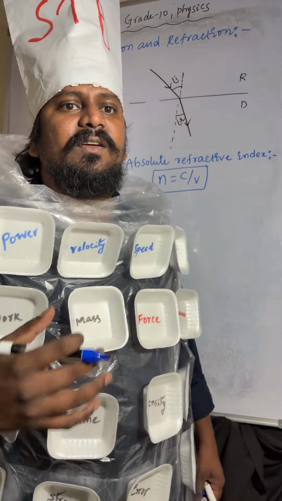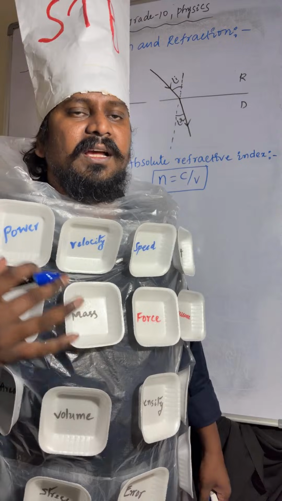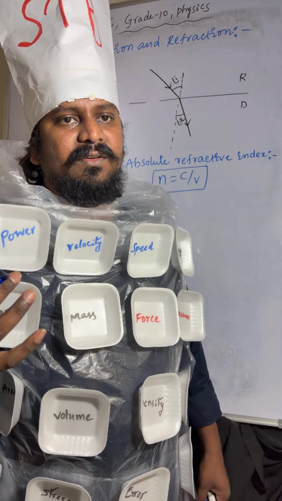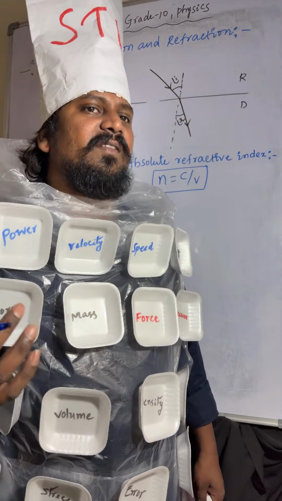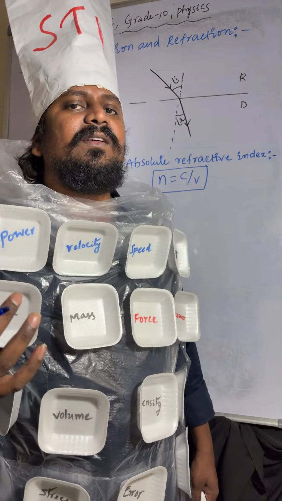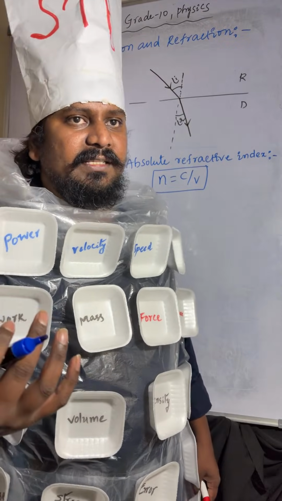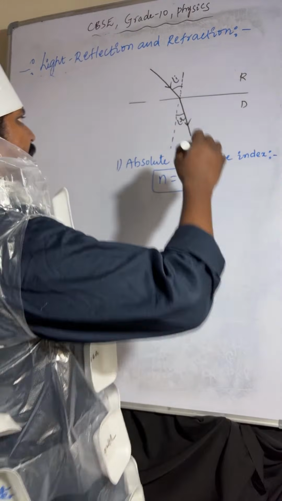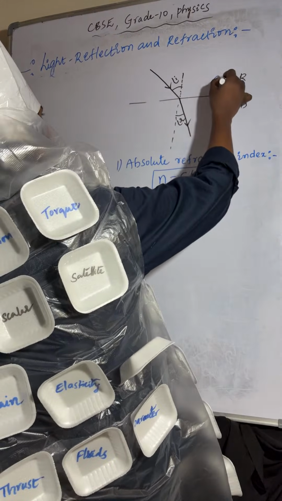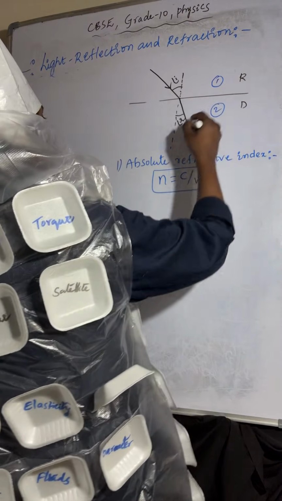Coming to relative refractive index. When light rays pass from medium 1 to medium 2, I'm taking these as medium 1 and medium 2.